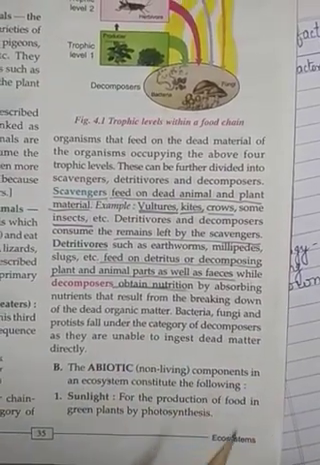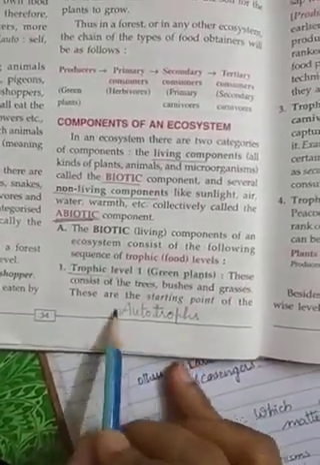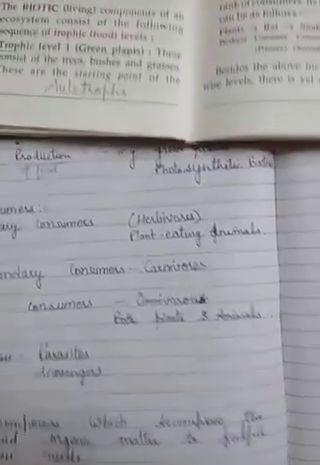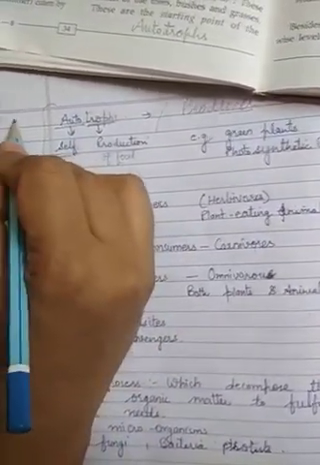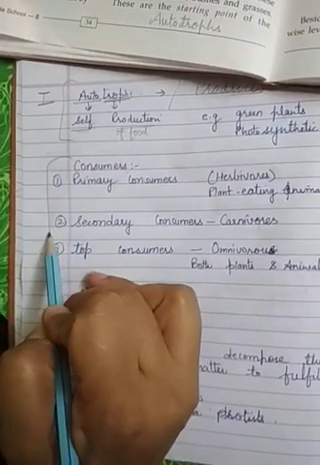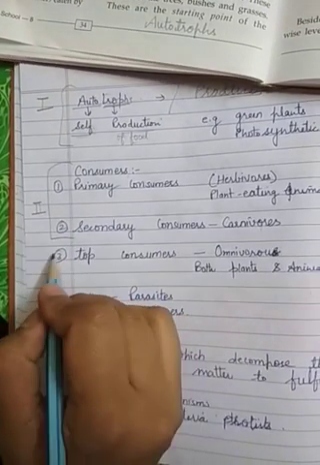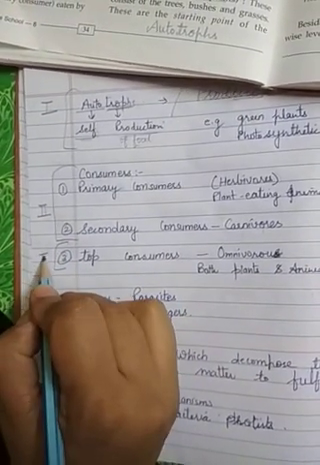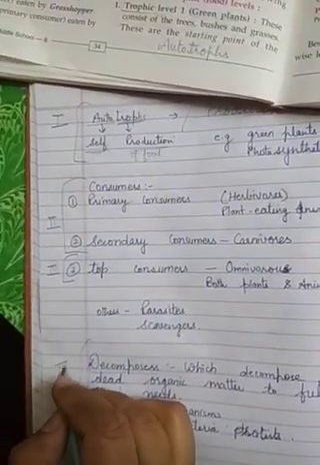Now in your book, if you see, they have given some levels, that is trophic level 1. As we have discussed, autotrophs will be trophic level 1. If we talk about consumers, the primary and secondary consumers have been taken as trophic level 2. If the top consumers are there, they are trophic level 3. If decomposers are there, they are trophic level 4. I will show you a diagram also.